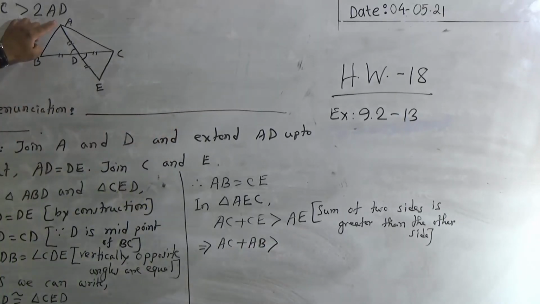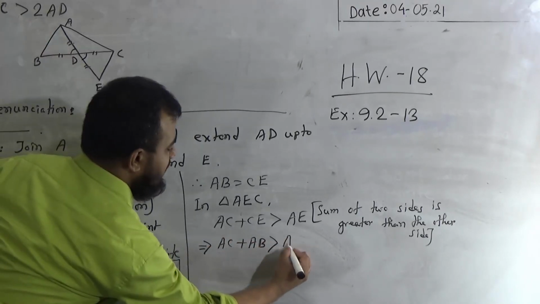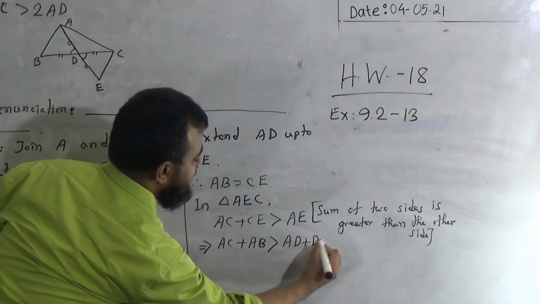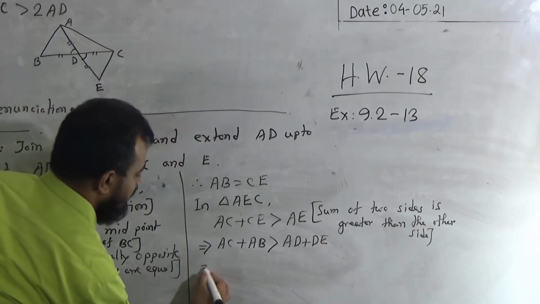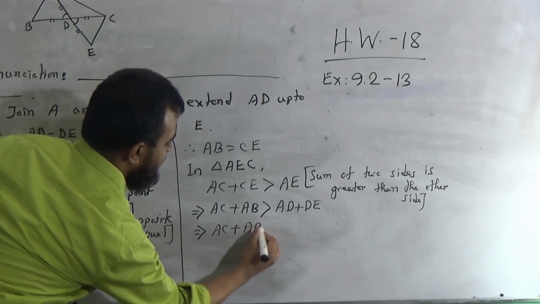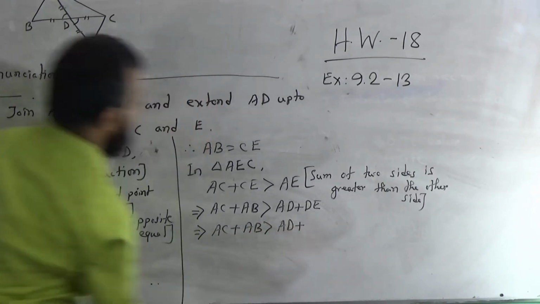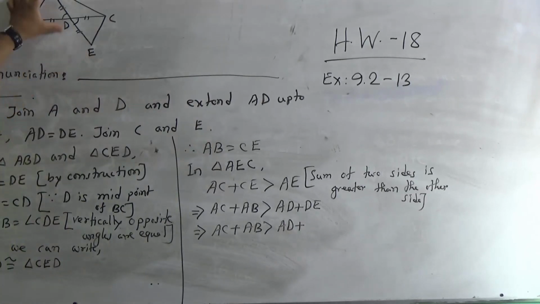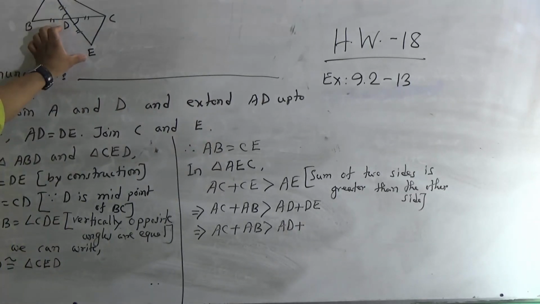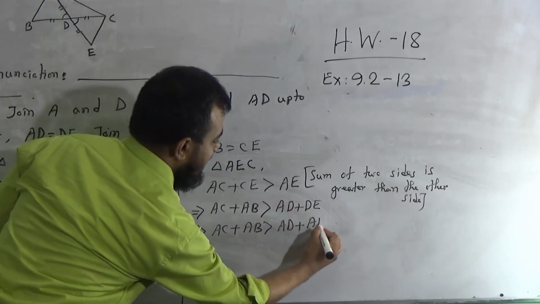From the figure, AE equals AD plus DE, and in the place of DE we can write AD, because AD and DE are equal by construction.